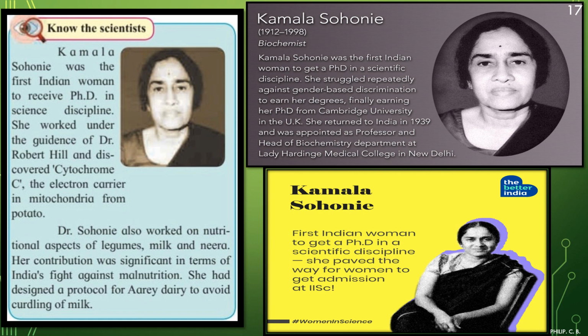It's really appreciable. She returned to India in 1939 and was appointed as professor and head of the biochemistry department at Lady Hardinge Medical College in New Delhi. Also, there is one more image. Kamla Sohonie, first Indian woman to get a PhD in a scientific discipline. She paved the way for women to get admission at IISc. So she was the reason other women started going to colleges, started getting admission in the IISc, that's the Indian Institute of Science.